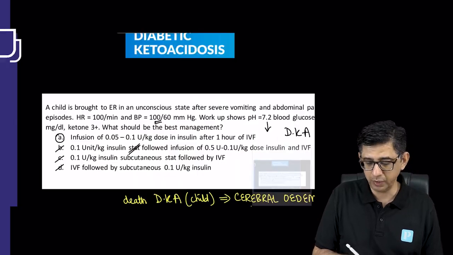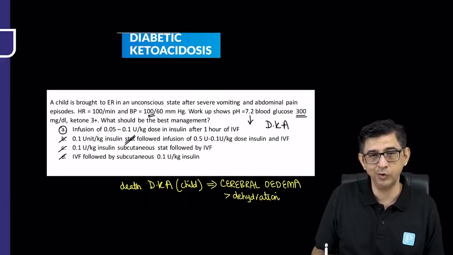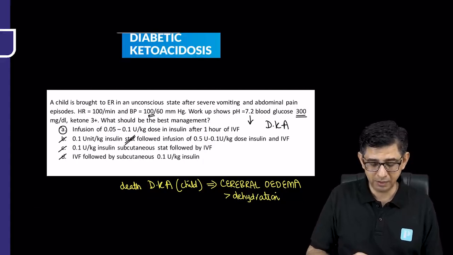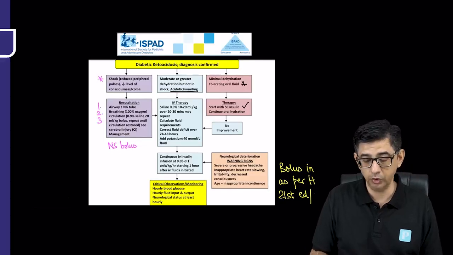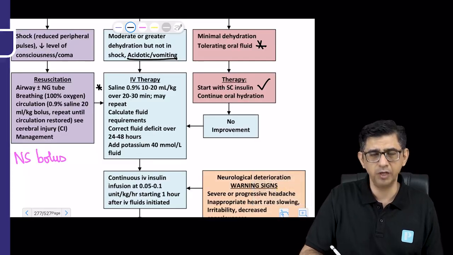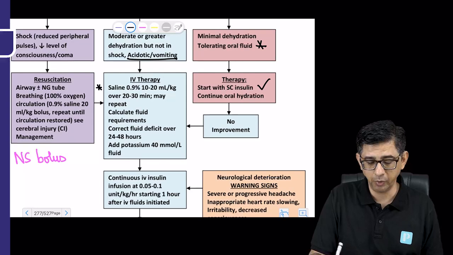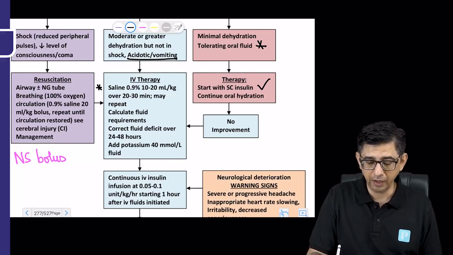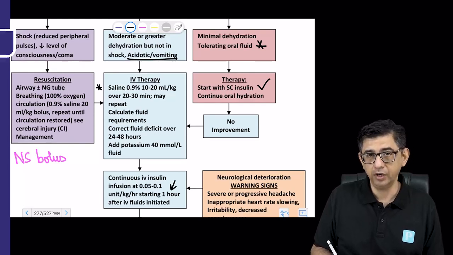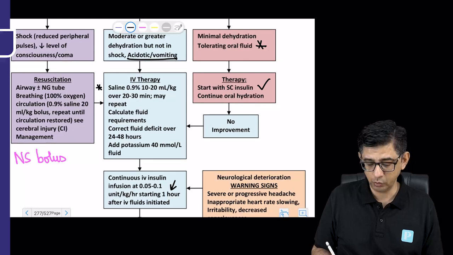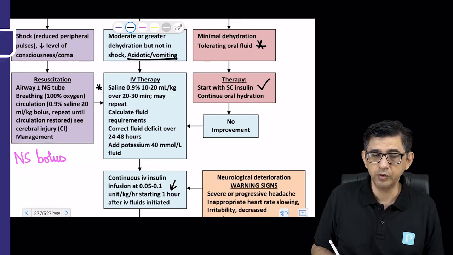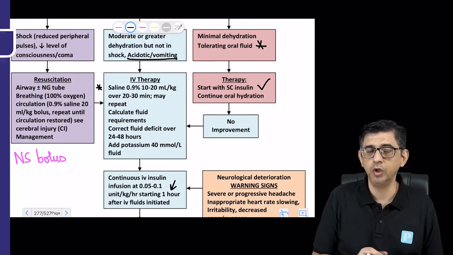Let's just go back to the previous slide. I said the patient is having acidosis. The pH was 7.2. The patient was puking. That implies that he's having moderate dehydration. So what are you going to do in this case? You're going to start normal saline. This normal saline would be 10 to 20 ml per kilogram of body weight initially, and then after 1 hour of this, the continuous insulin infusion has to be started, 1 hour after IV fluids. And when you give IV fluids to this patient, obviously the ketonemia part will be taken care of.